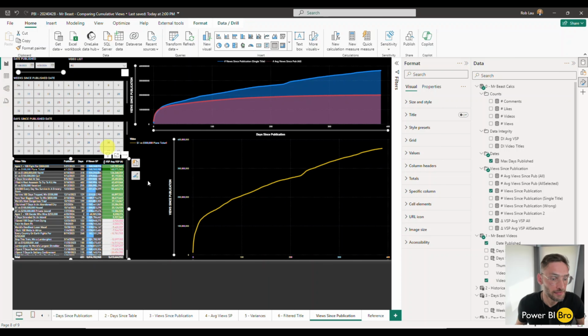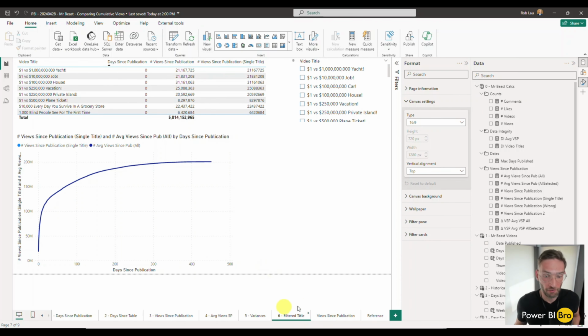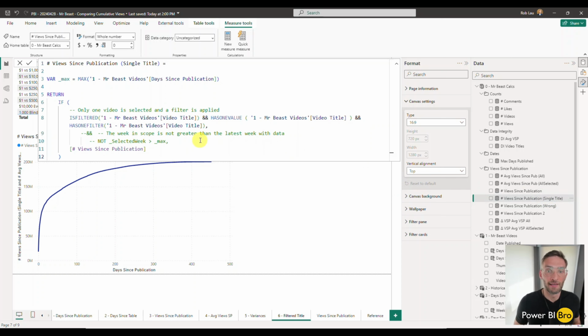So what there is in this calculation is some logic for, I'll call it, the filtered title. If we look at the view since publication single title, click into this. It looks like a lot, but it's very straightforward and simple. We're doing the same thing we do for all the other ones because it's always rolling. We're getting the max date. But what we're going to want for this is filtered. What the is filter does is it checks to see, is there a filter on Mr. Beast videos on this column I have? And I just kind of added to it because I really wanted to ensure that it was coming down.